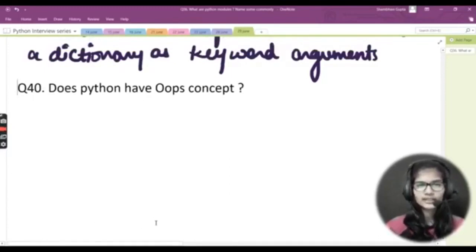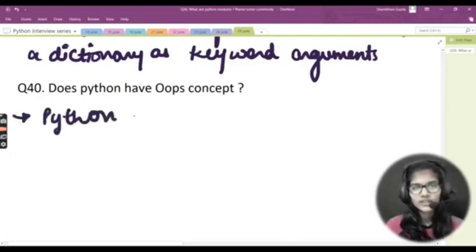Right, now let's move towards the last question for now, and that is: does Python have OOPs concept? So in that case, you all know that yes, it has, but how to give out the answer? You will not simply say that yes, Python has OOPs. This will not be a correct way to answer an interview question. So I'm just telling you how to answer.